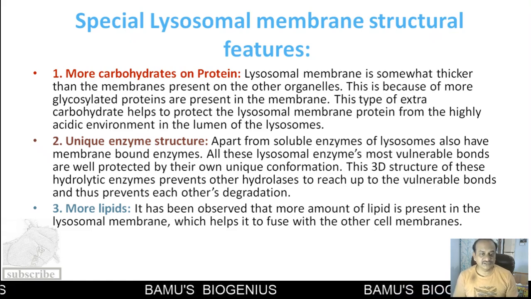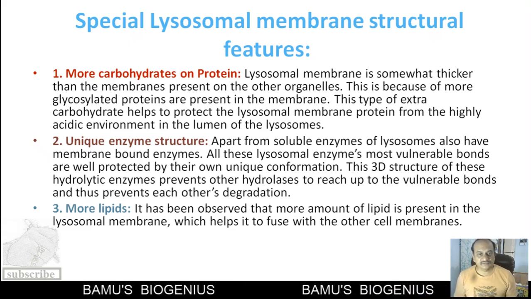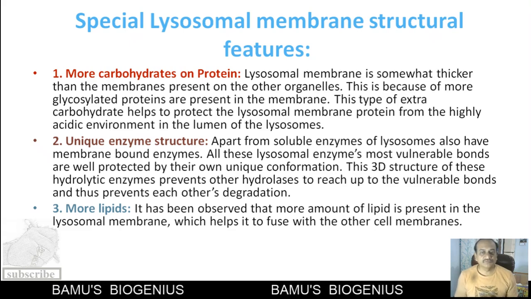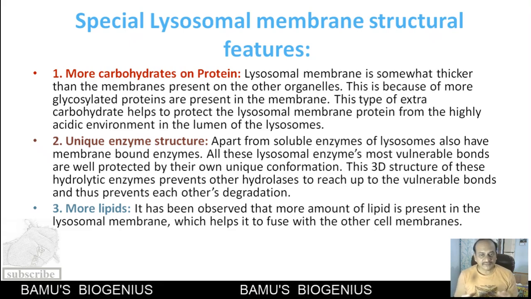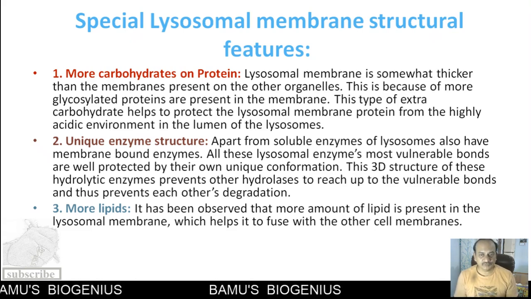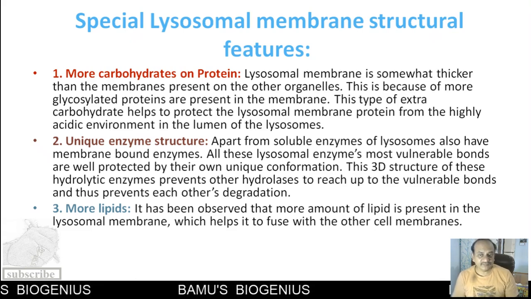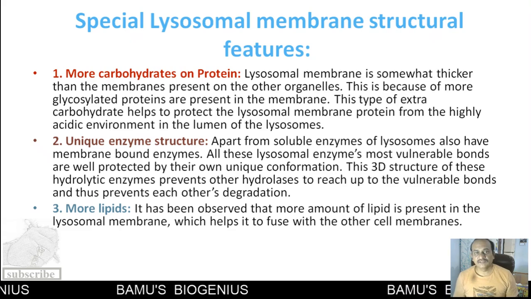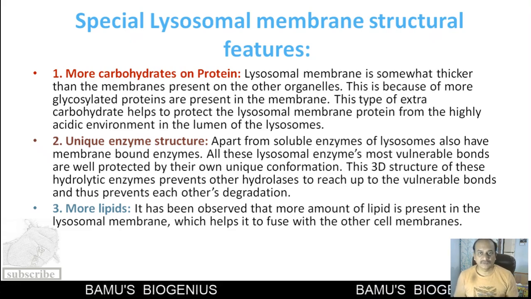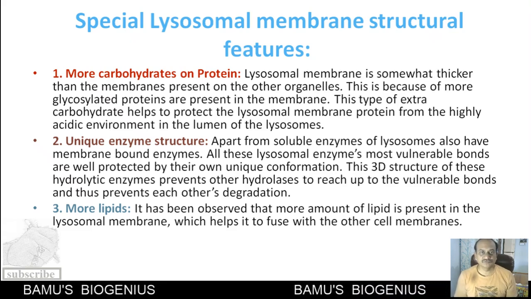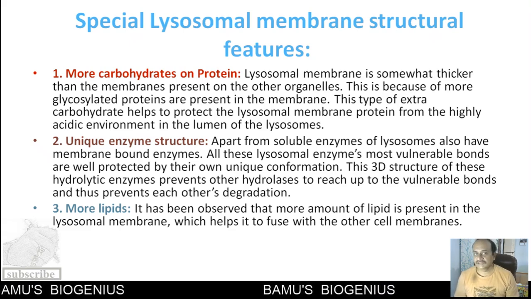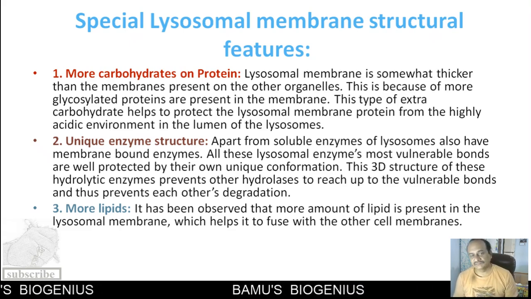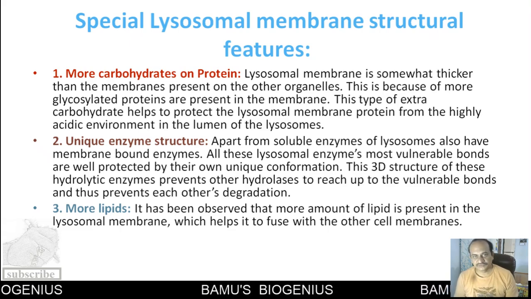Then the third most important structural feature is more lipids. Now, what is the function of lysosomes? The function of lysosomes is to fuse with other vesicles. For fusion, a greater amount of lipid molecules is necessary, and because of that, the membranes of the lysosome have more lipids, and it is very easy for lysosomes to fuse with other membranes. So these are the special lysosomal membrane structural features that we observe in lysosomes.